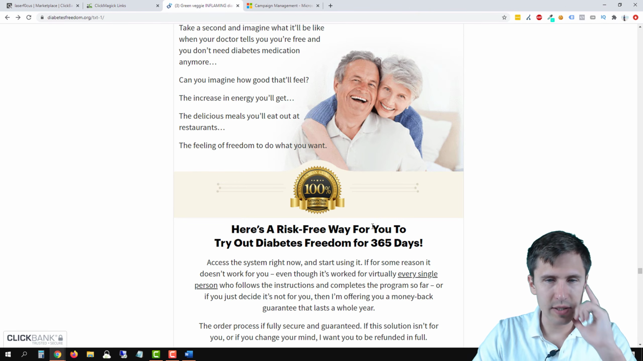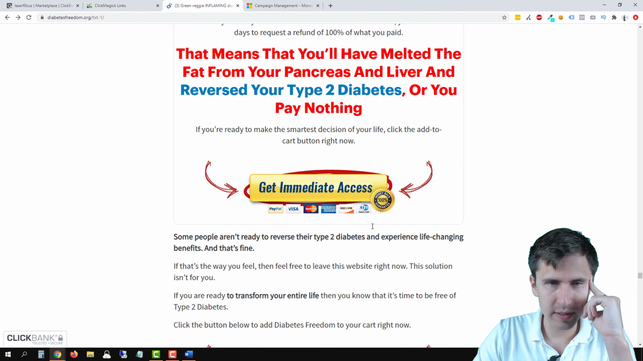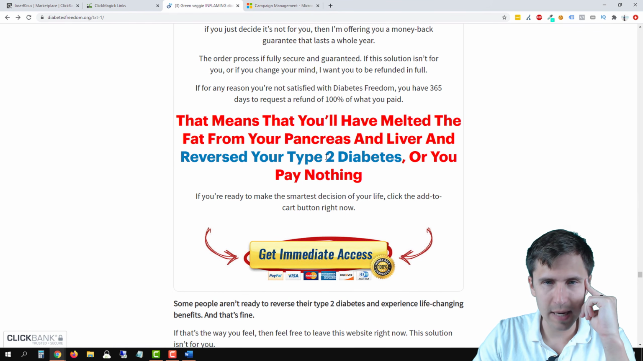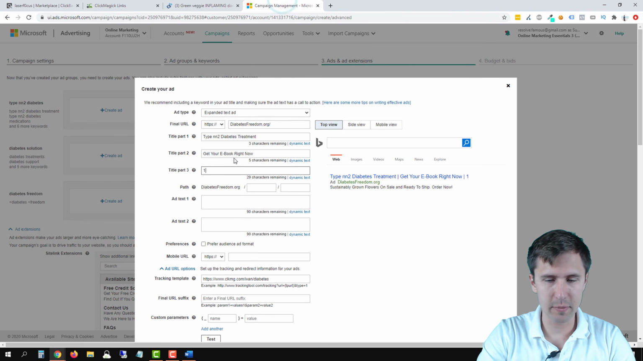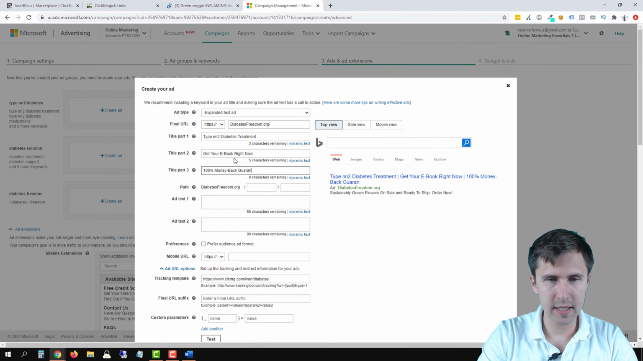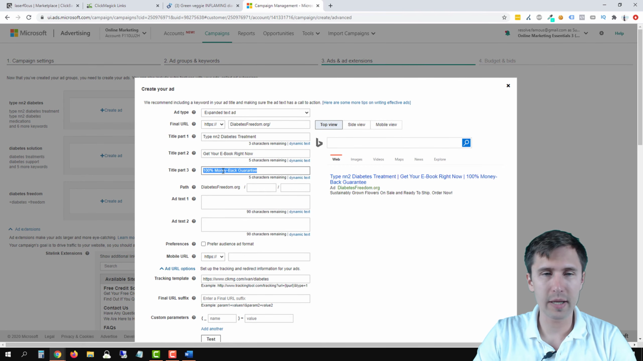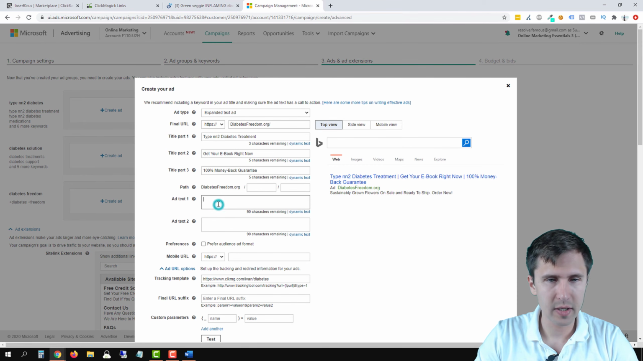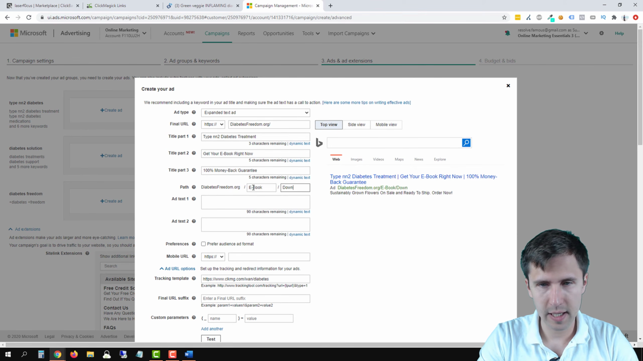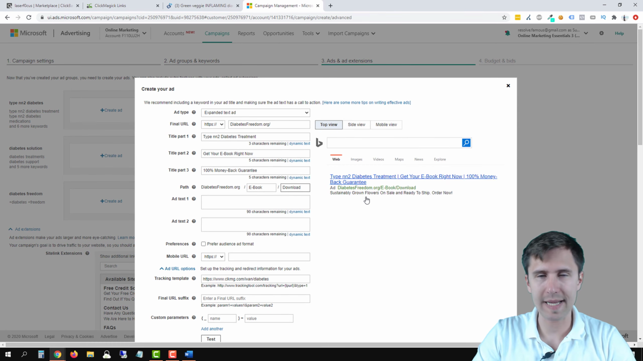So what we can do is scroll down and find some more information about this. For example, 100% refund. So we can say 100% money back guarantee. We could say that. Now, again, this is optional. It might not always show up, but when it does, it's going to have that. So that's awesome. So we can write something here as well. We could say ebook and download, something like this. Again, it just takes up more space.